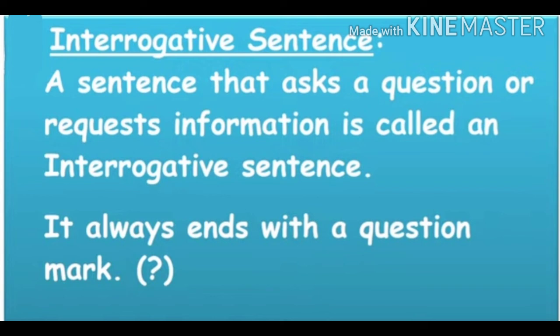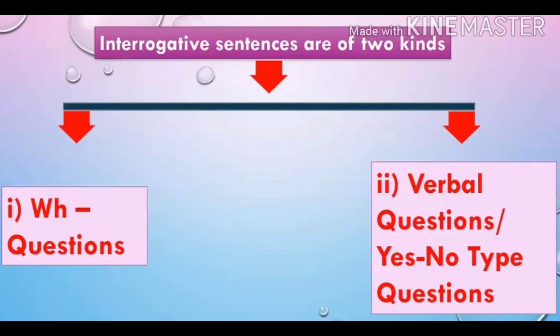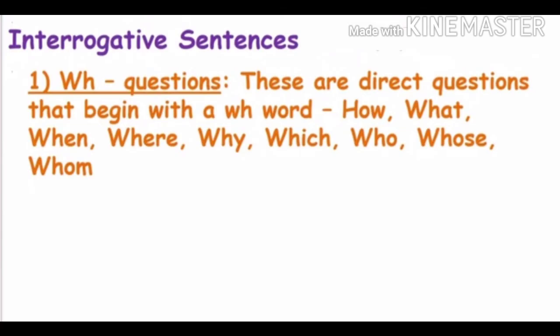Let's have a look. Now see students, interrogative sentences are of two kinds. One is WH question and second one which is called as verbal questions or yes or no type of questions. Now what are WH questions? Let's have a look. WH questions are called direct questions that begin with a WH word.